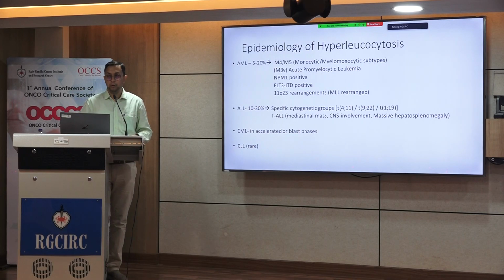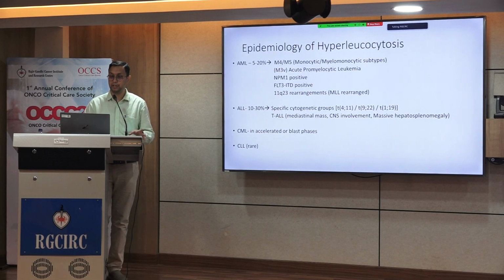Hyperleukocytosis is seen in about 5 to 20% of AMLs, commonly the M4, M5 variety or the variant type of acute promyelocytic leukemia, AMLs with NPM1 positive mutations or with FLT3 ITD mutations, or AMLs with MLL gene rearrangements. In ALLs, specific cytogenetic subgroups like those with translocation 4;11, 9;22 translocation, that is Philadelphia positive ALLs, and those with translocation 1;19 present with hyperleukocytosis.